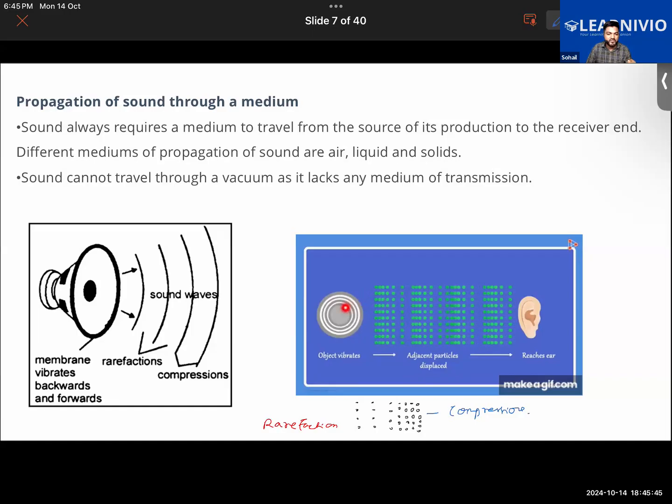So here what is happening is, due to the vibration of the air molecules in the form of rarefactions and compressions, the energy from the vibrating object, the sound energy, is transferred to the ears in the form of sound. Is that clear to everyone what I'm saying?